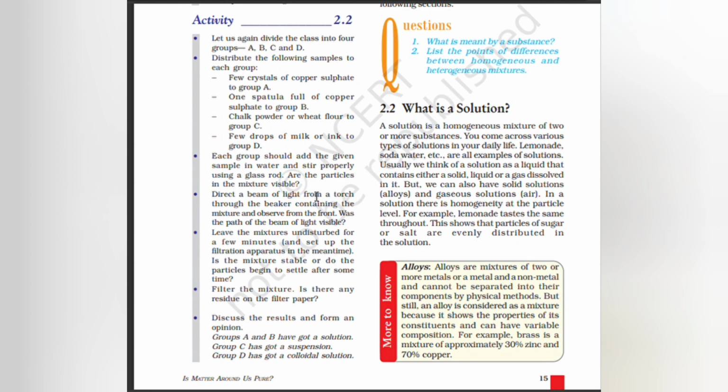Direct a beam of light from a torch through the beaker containing the mixture and observe from the front. Was the path of the beam of light visible? Leave the mixture undisturbed for a few minutes and set up the filtration apparatus in the meantime. Is the mixture stable or do the particles begin to settle after some time? Filter the mixture and check if there is any residue on the filter paper. Discuss the results and form an opinion. Groups A and B have got a solution. Group C has got a suspension and Group D has got a colloidal solution.